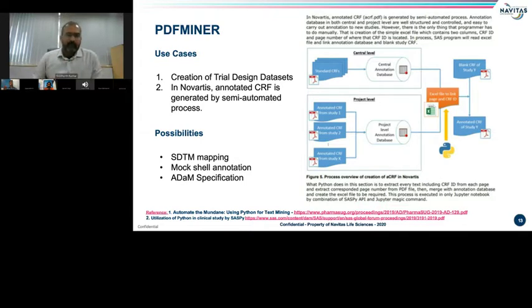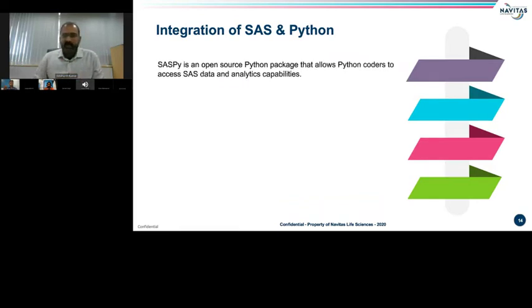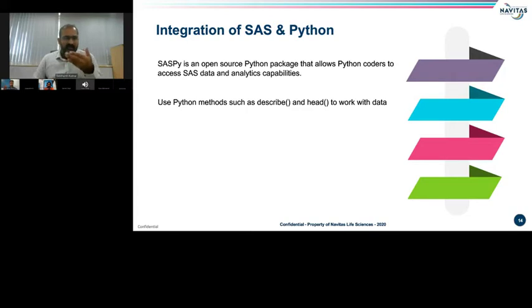The final package that I want to talk about is SAS.py, an open source Python package which allows Python coders to access SAS data and analytics capabilities. Another advantage of SAS.py is that using Python, we can read SAS data directly and convert to a Pandas data frame.